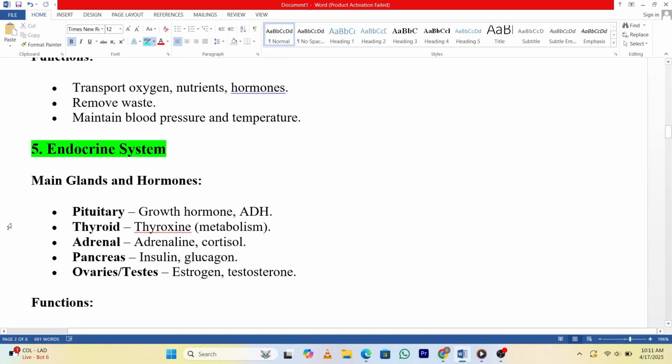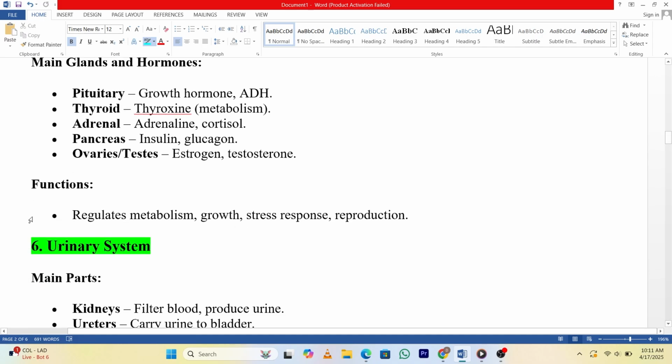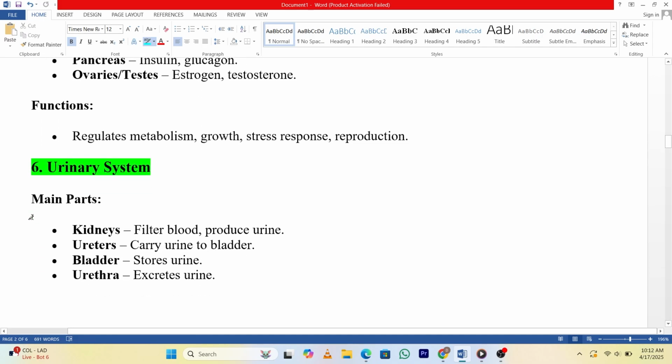5. Endocrine system. Main glands and hormones. Pituitary: growth hormone, ADH. Thyroid: thyroxine, metabolism. Adrenal: adrenaline, cortisol. Pancreas: insulin, glucagon. Ovaries/testes: estrogen, testosterone. Functions. Regulates metabolism, growth, stress response, reproduction.